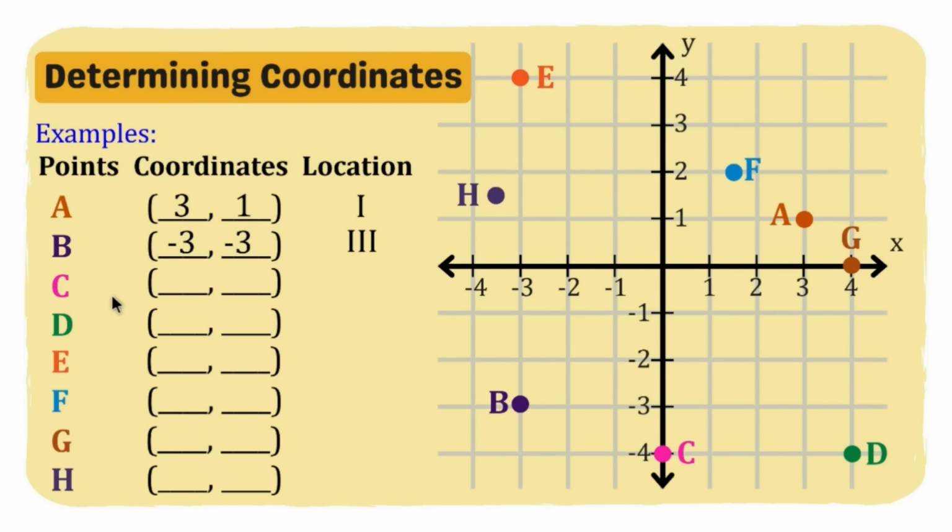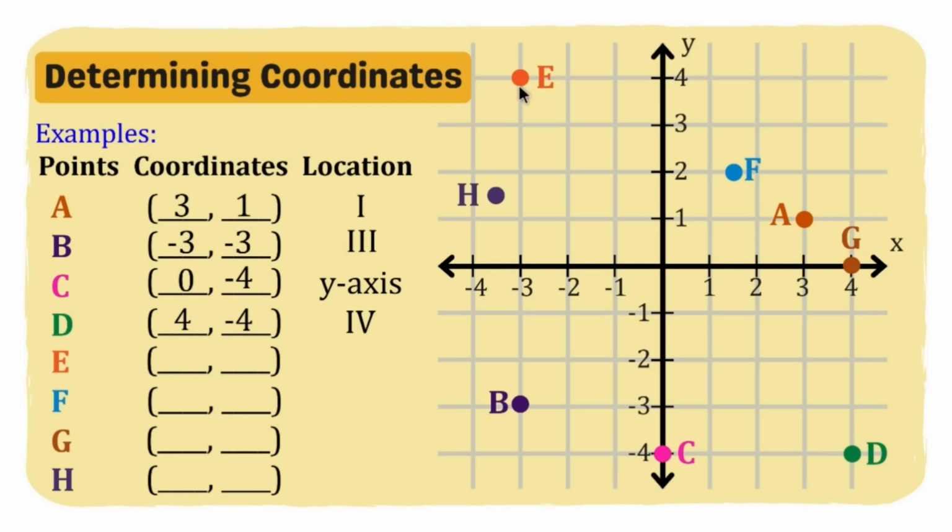Okay, for point C, if you notice, nandito na po siya sa ating y-axis. Okay, so ang kanyang coordinate ay 0. Okay, tapat ng x is 0. And then for our y-coordinate, tapat ng negative 4. So there you go. 0, negative 4. Ang location niya, nandito siya sa y-axis. Okay, next point D. We have here point D. So first is yung abscissa niya is positive 4 and then yung kanyang ordinate ay negative 4. Okay? Nandito po siya sa fourth quadrant or quadrant 4. Next point E.